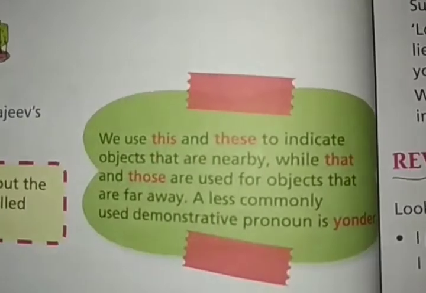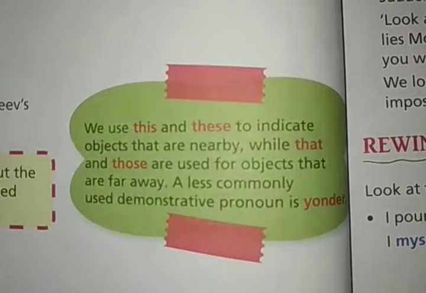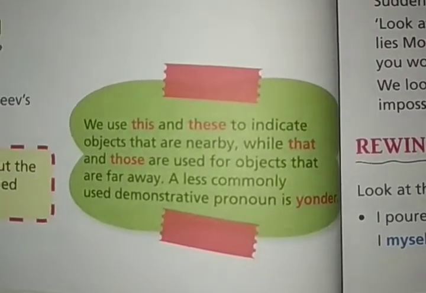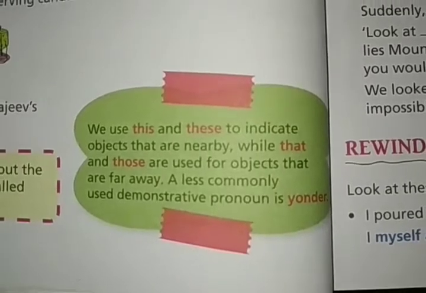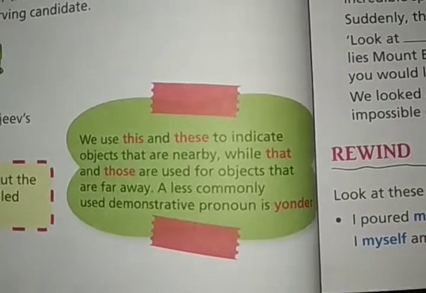Now look, we use this and these to indicate objects that are nearby.